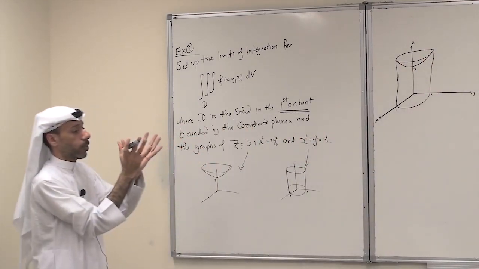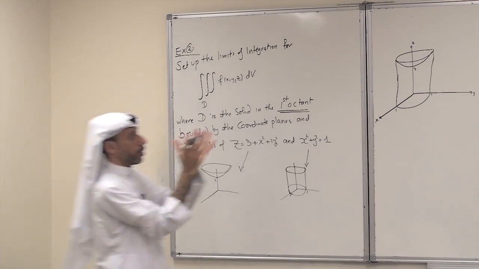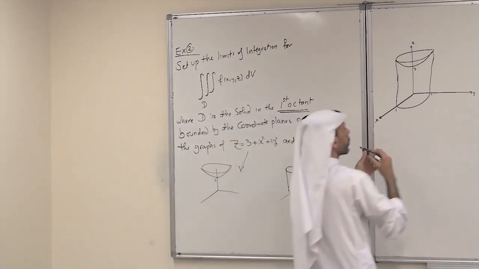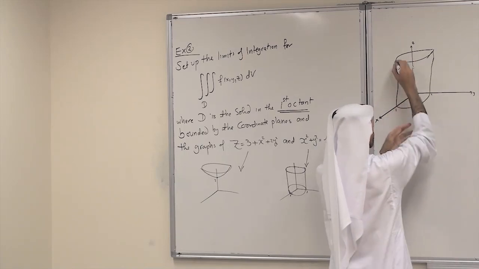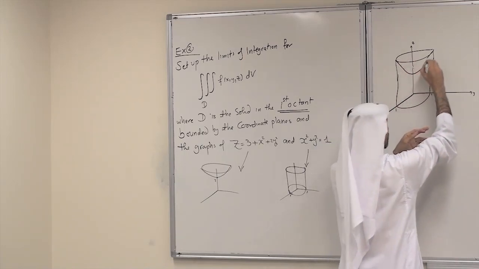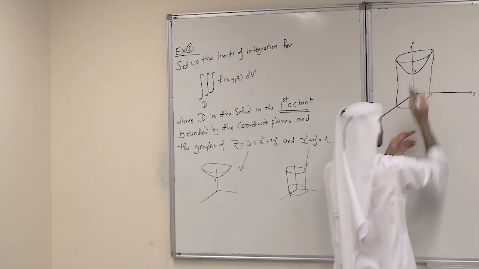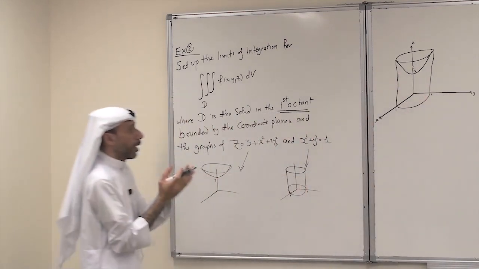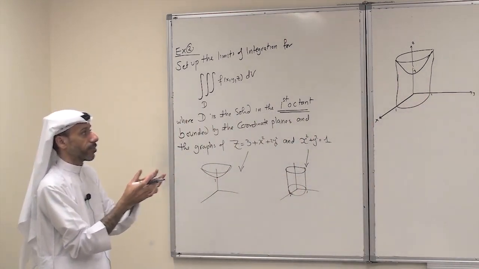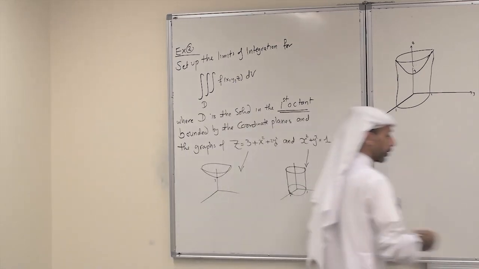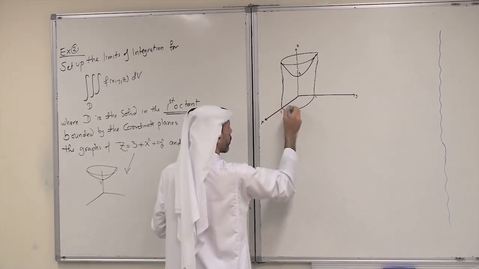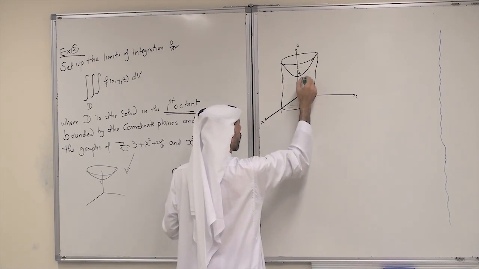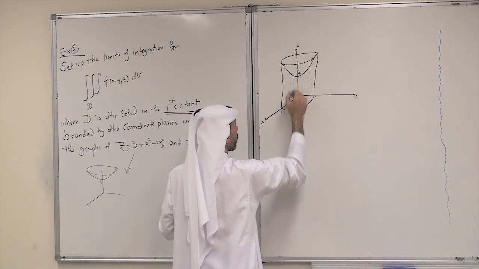So I have a solid below the paraboloid. Just to make it clearer, I add something like this. So this is the paraboloid, and inside the cylinder, in the first octant. So everything will be here, in the first octant.